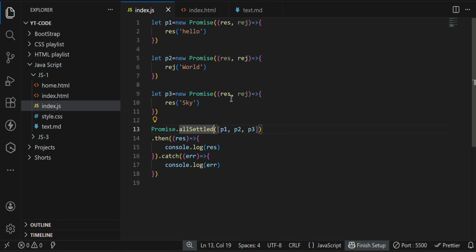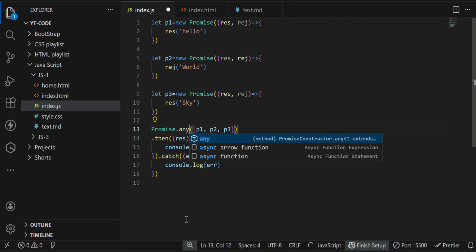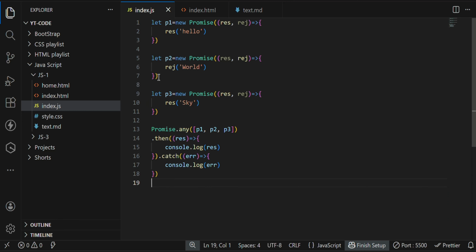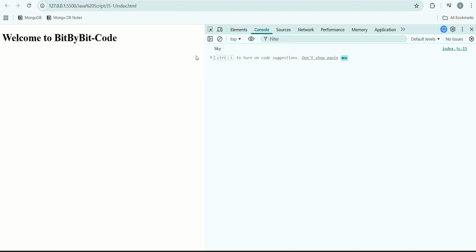And then Promise.any. This is another method. Inside Promise.any, it will execute the first resolved statement. Are you getting it? Whichever it resolves first, that is going to be printed. If the first one fails, and the second one also fails, then it will go for the third one.